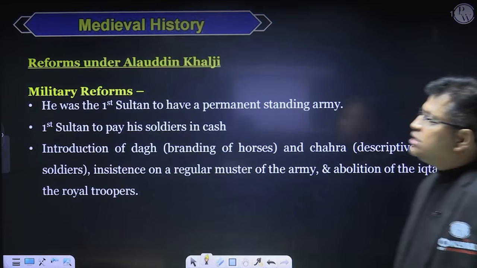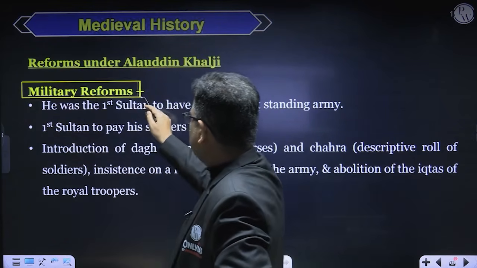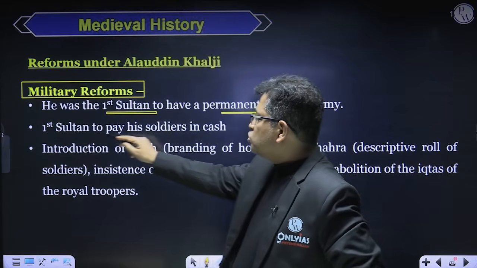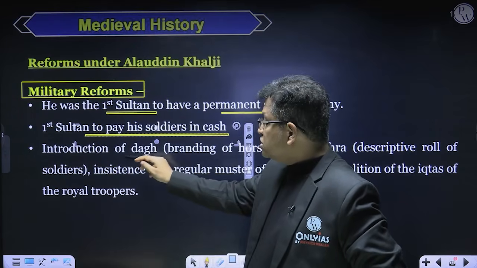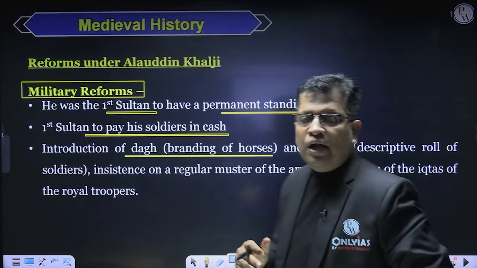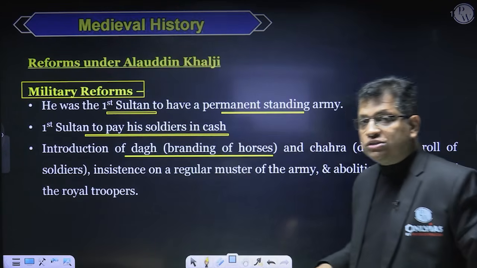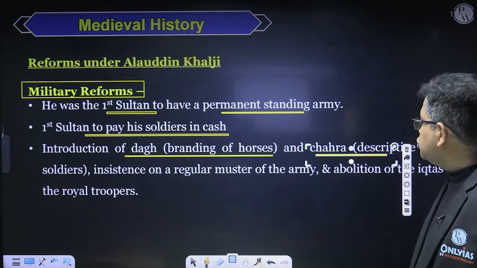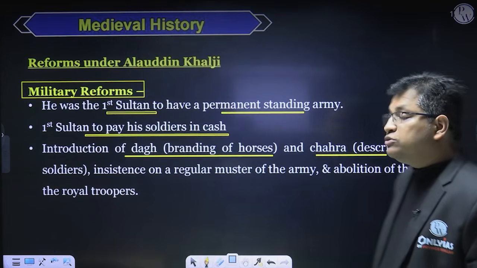Now, his other reforms are military reforms. In the first military reform, I told you that he was the first Sultan to have a permanent standing army and the first to pay cash to his soldiers. He introduced the system of dag, the branding of the horse, to sort the best quality horses, which were the Arabi horses. He also started maintaining chehra, also called tasweer, the descriptive roll of the soldiers.